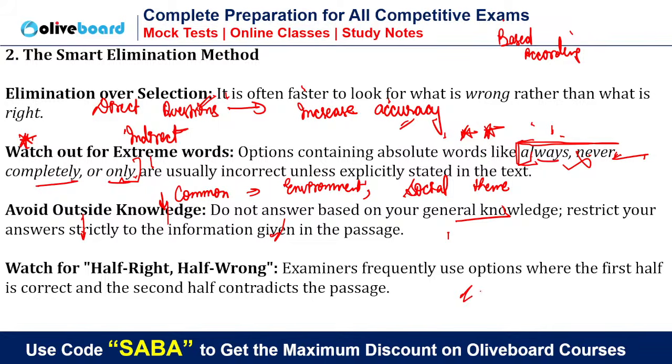And this I have already explained: usually, out of 4 or 5 options, the first half is correct and the second half is wrong. But most people in a hurry only read the first half, see that it's correct, and mark the answer. That is why I said go for elimination rather than going for the correct answer. Use the elimination method, eliminate other options. Any confusion till here?